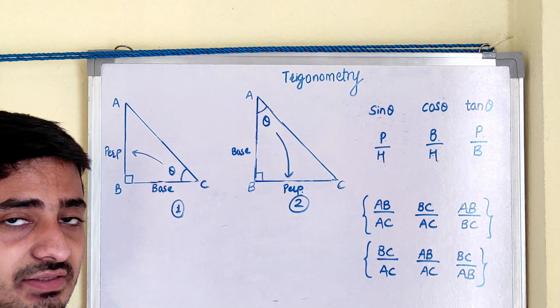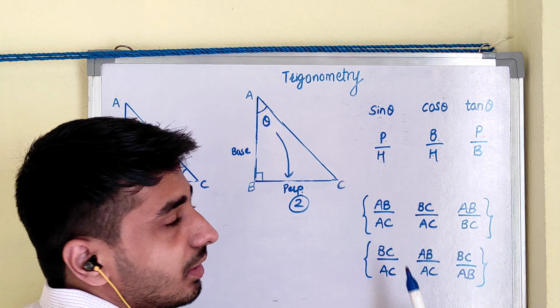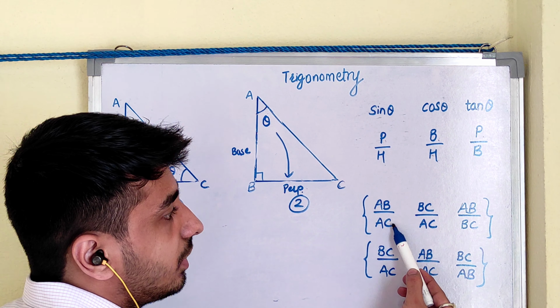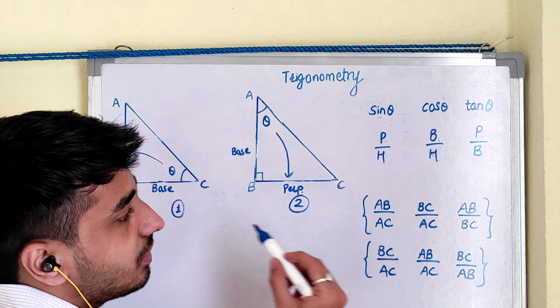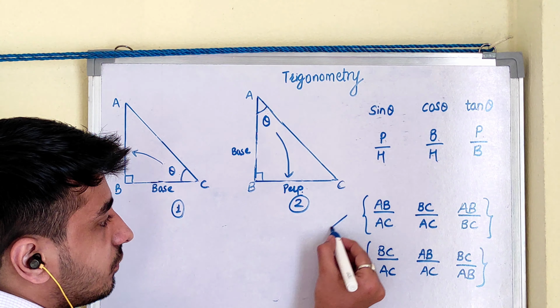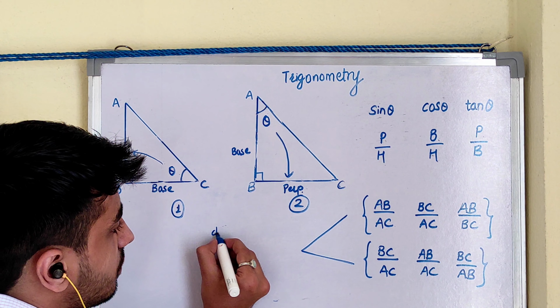Have you seen the difference in the ratio of the sides of the triangle? Here the sin theta is AB upon AC according to triangle number 1. But when the theta changes, it becomes BC upon AC. So, what is the important point?